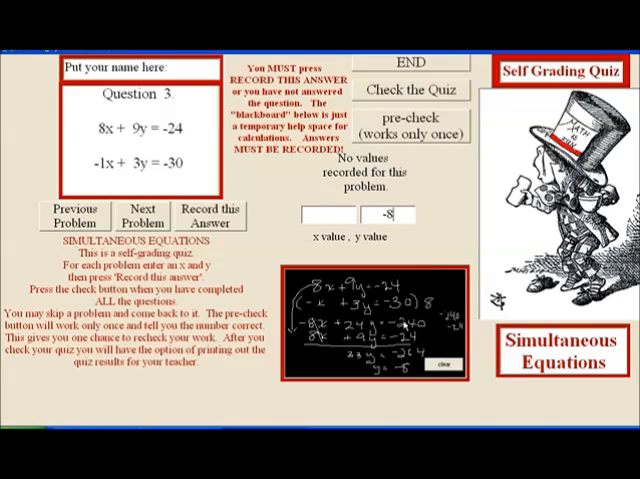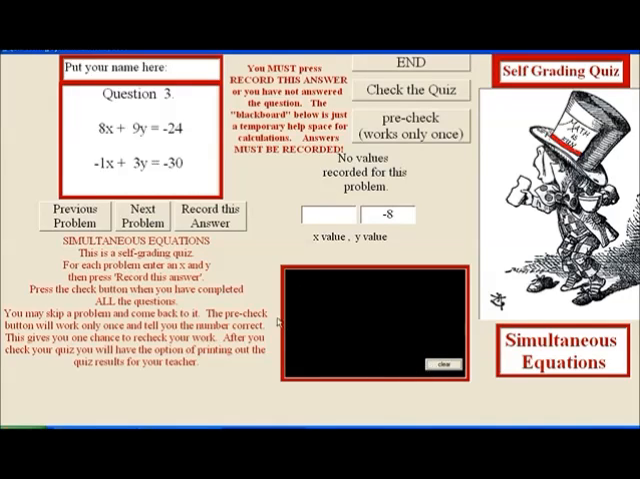So now I've run out of room here, so I'm going to clear this. I could have used the marker and had more room to work if you wanted to, but this is enough. So if y is negative 8, now I need to find the matching x. So 8 times x plus 9 times, now I know y is negative 8, equals negative 24.